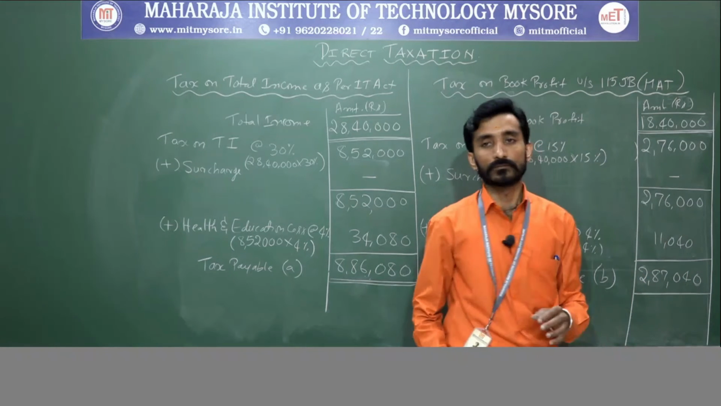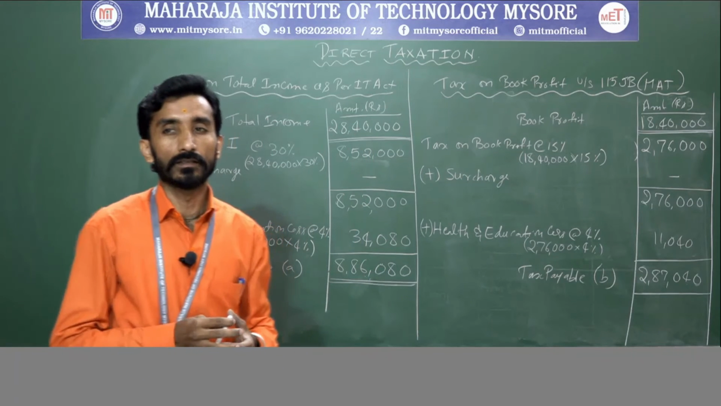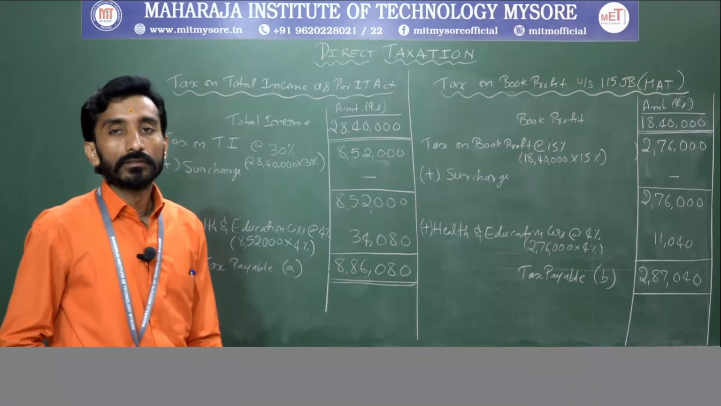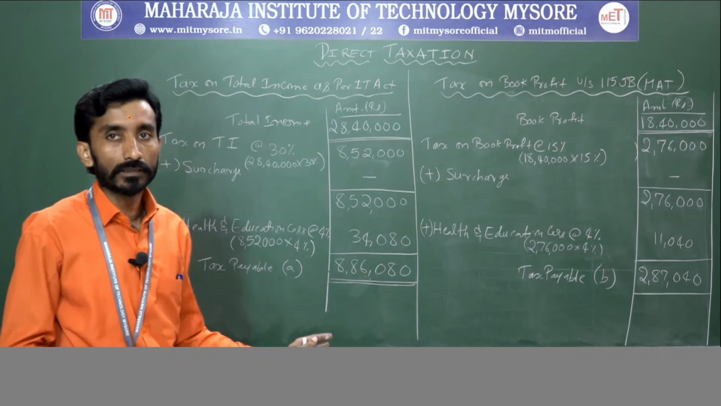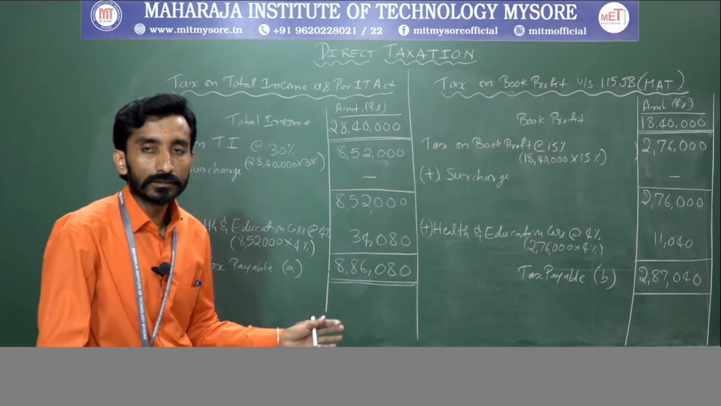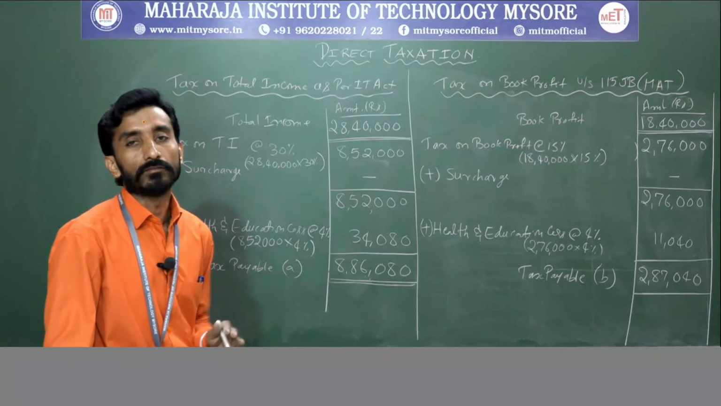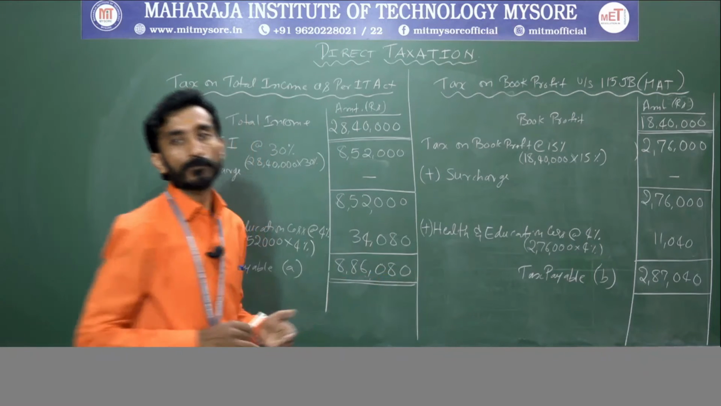2,87,040. This is the tax payable. Clear? So here now it is similar to the previous problem, right? But what is the difference here? There also they had given book profit and total income. Here also they have given. Now you need to check with the tax payable.